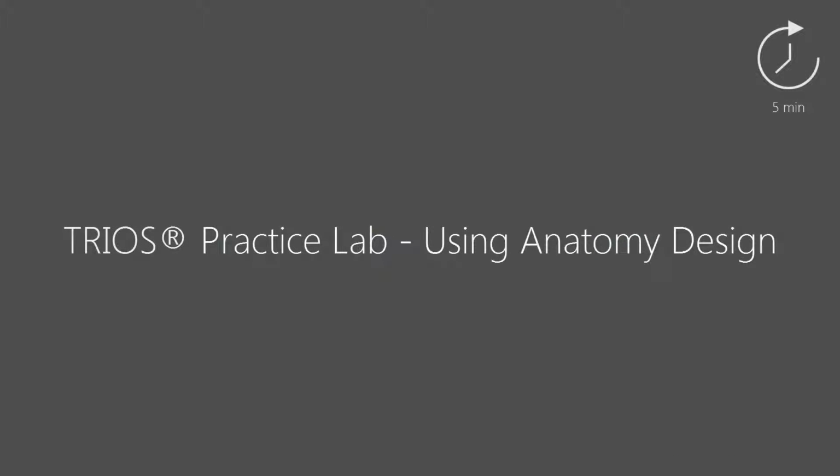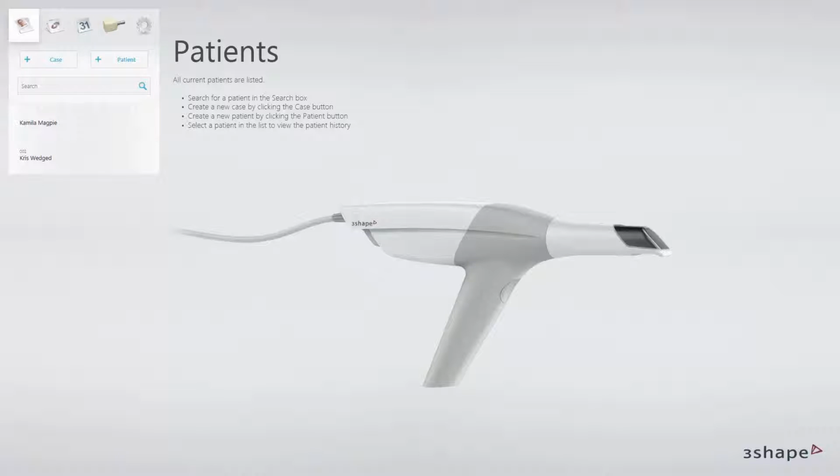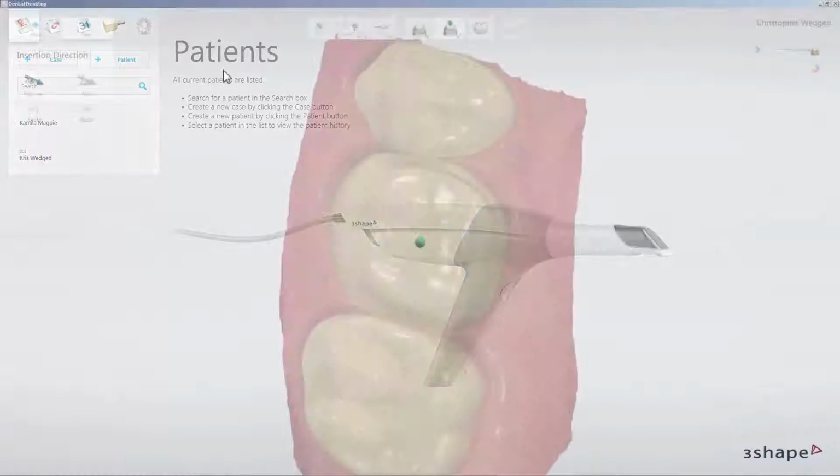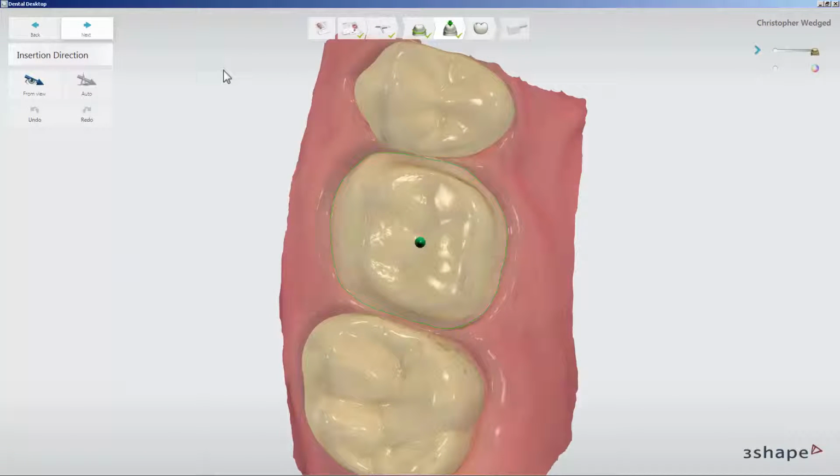In this video, we will explain to you how to use the TRIOS Practice Lab design tools. The Practice Lab solution is a complete digital workflow with fully integrated CAD/CAM modules. This solution is dedicated to dental practices that would like to keep production of restorations, like crowns, inlays, onlays, veneers and bridges in-house. To get to the designing tools while being in the crown module, simply click Next after the